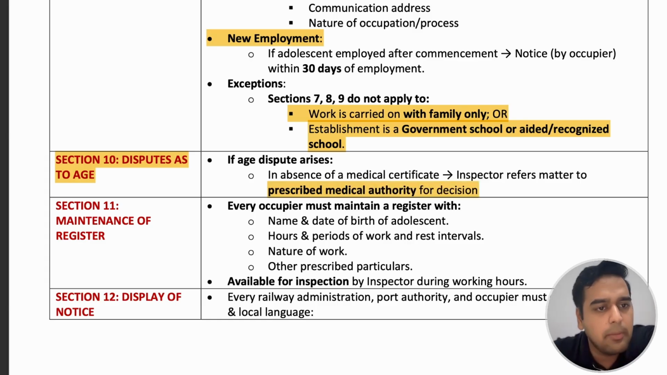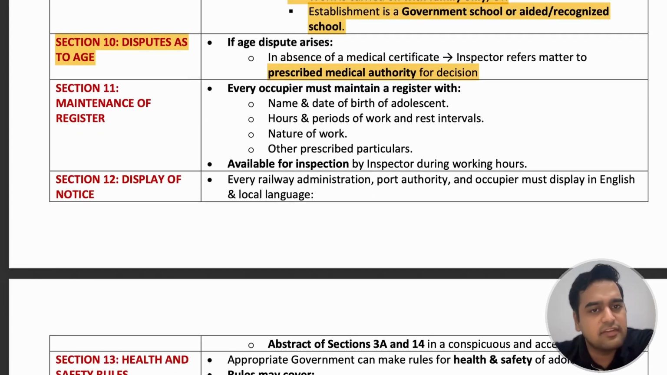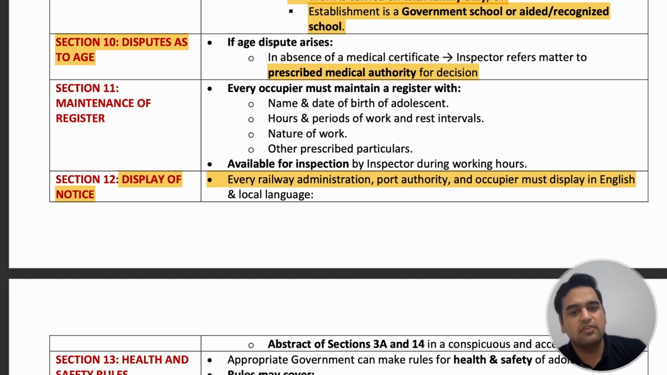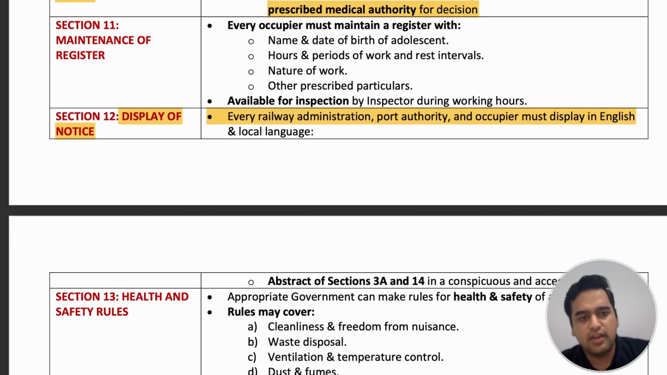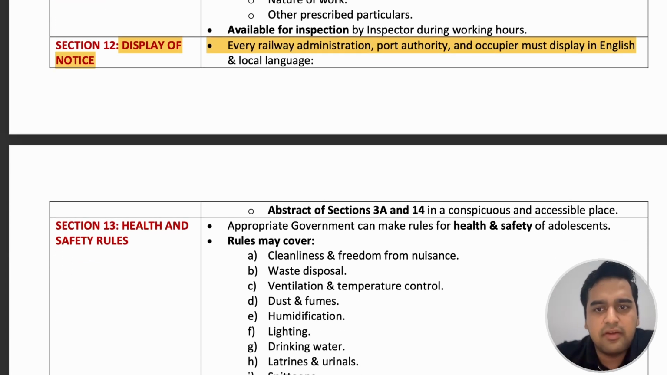Next is section 11, maintenance of registers. Every occupier of an establishment must maintain a register with the name and birth date of the adolescent, hours and period of work, rest intervals, nature of work, and other prescribed particulars. And these registers should be made available to the inspector whenever he needs. Next is section 12, display of notice. Every railway administration, port authority, and occupier must display in English and the local language all the abstracts of section 3A and section 14. We have already seen section 3A. We are going to see section 14 in the next few minutes.